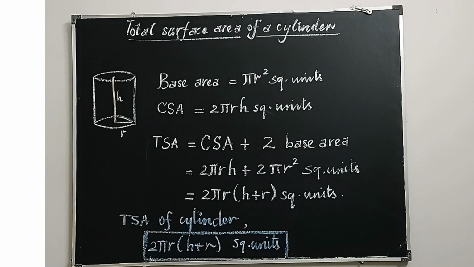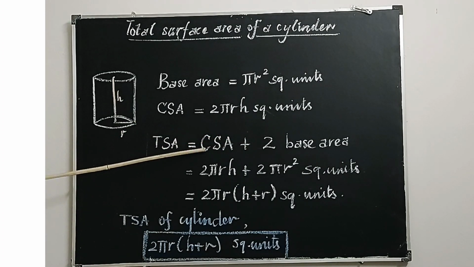So we are going to make a cylindrical tin. First we have to make the tin's body, that is the curved surface area, and to cover the top and bottom we have to calculate 2 base areas. So total surface area of a cylinder should be calculated by adding curved surface area plus 2 times the base area. Why 2 times the base area? The base and the top both are in the same shape of a circle, the same size of a circle. Therefore the base area should be calculated 2 times.